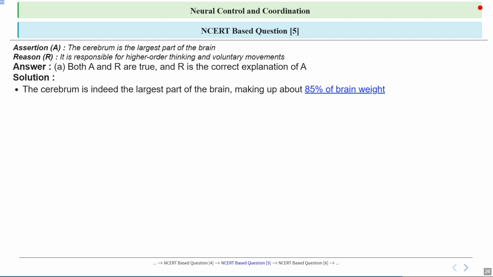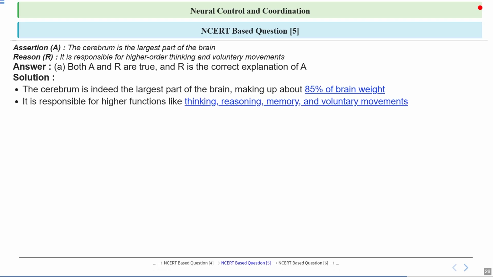Okay, so talking about the cerebrum, it is the largest part of the brain. It actually makes up about 85% of the brain's weight. So you can think of it as the hub. So you can think how important the cerebrum is.